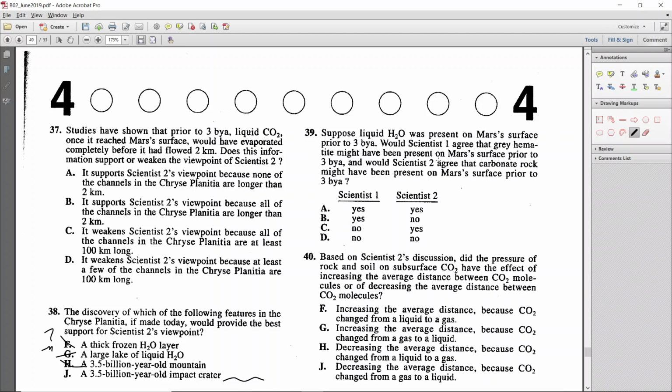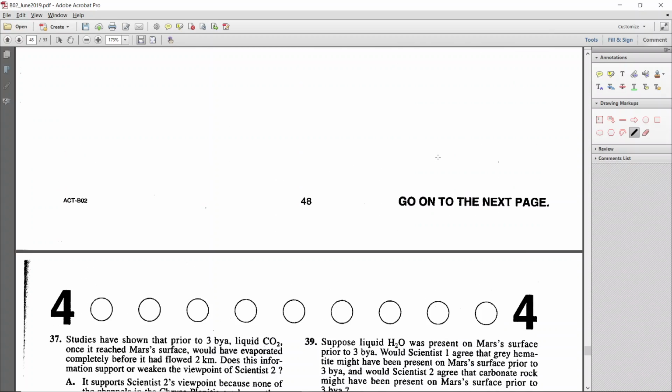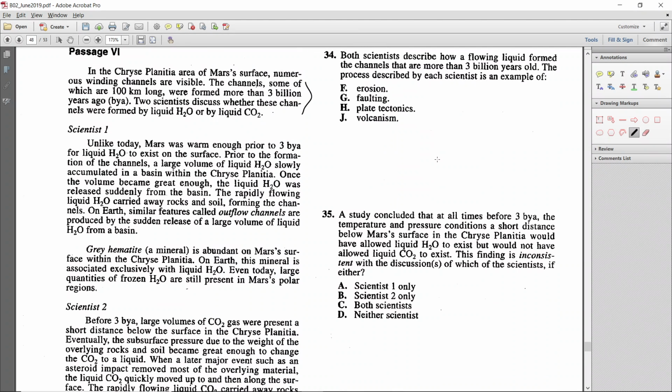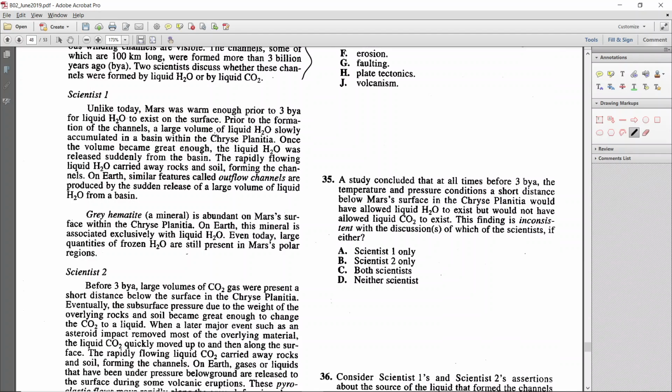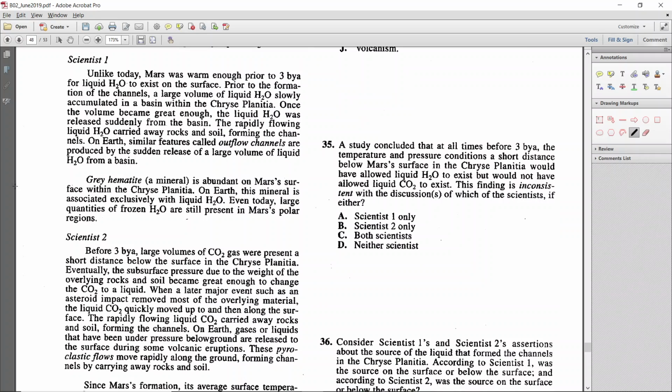All right, so let's check scientist 1 first. If liquid H2O was present, would scientist 1 agree that gray hematite might have been present on Mars' surface? So let's check. It says, unlike today, Mars was warm enough prior to 3 billion years ago, so that's the right time frame, for liquid H2O to exist on the surface. So it says liquid H2O. And now we're looking for hematite down here. Gray hematite, a mineral, is abundant on Mars' surface within the Chrysoplanitia.